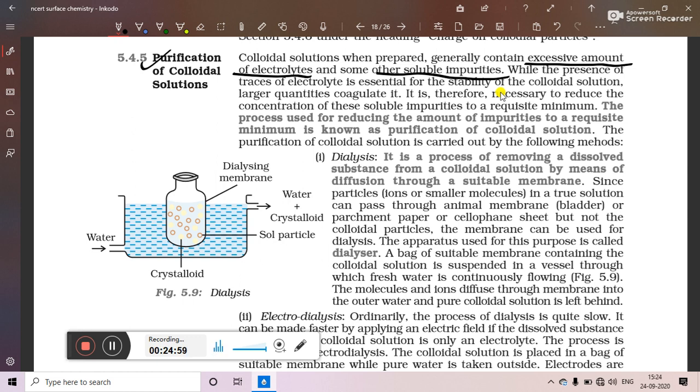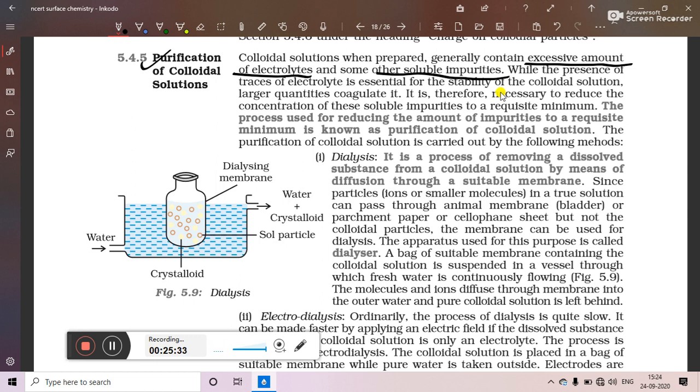but a small amount of electrolyte should be added in order to form a layer on the surface of the colloidal particles. If you are adding an excess amount of electrolyte, then instead of being helpful for keeping the colloid stable, it will become disadvantageous, because in that case, if extra electrolyte is there, the surface of the colloidal particle which is covered by electrolyte will be disturbed.